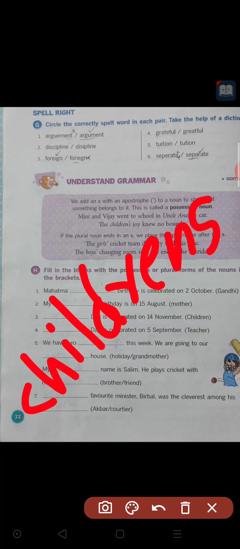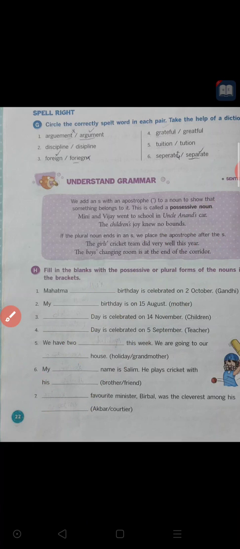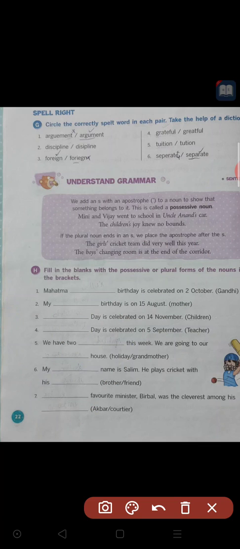Then it becomes correct. Children's Day is celebrated on 14th November. Fourth one, dash day is celebrated on 5th September. Teacher. Is teacher a plural form or singular form? Teacher, not teachers, it is teacher.